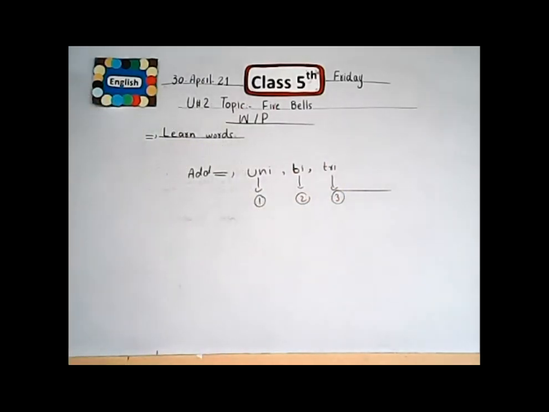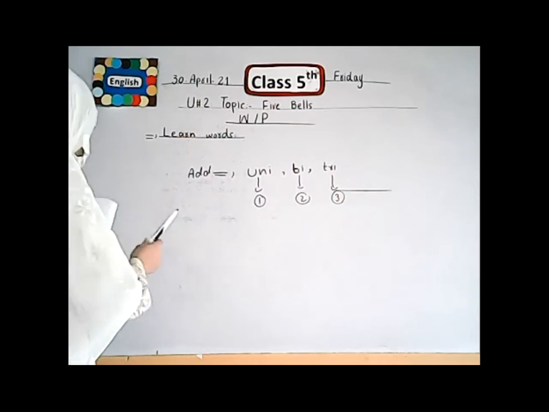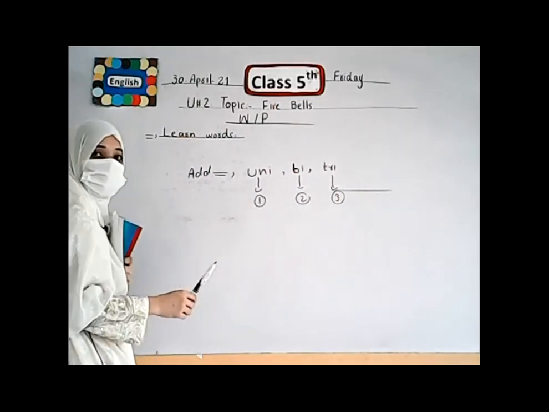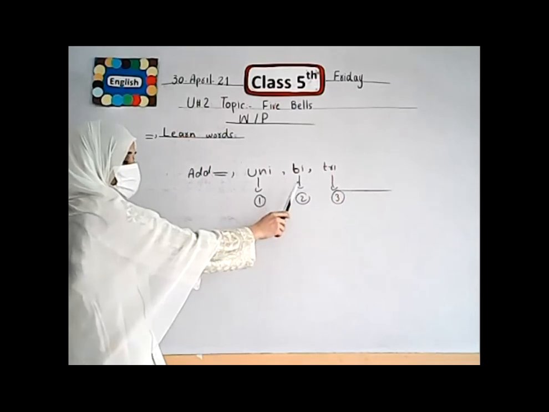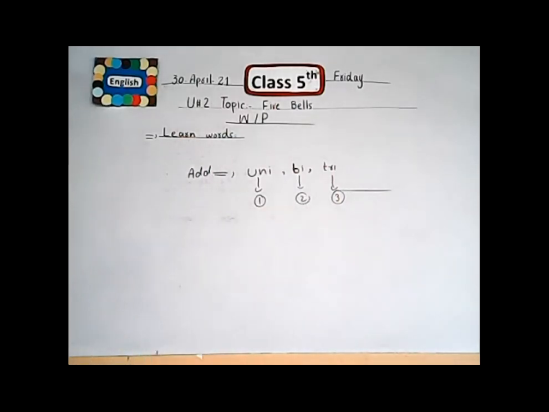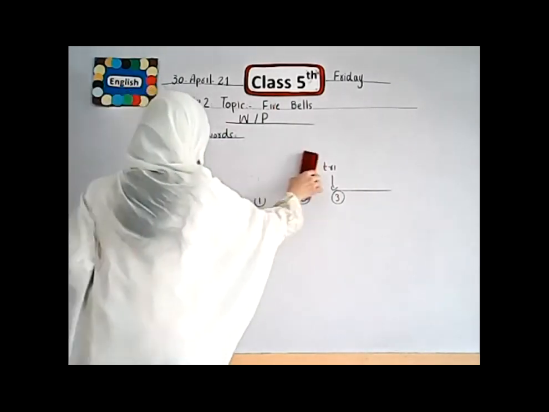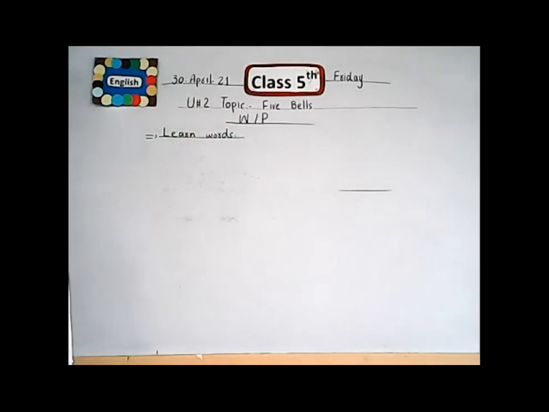In a sentence where we talk about one thing, we use uni, and in a sentence where we see two things, we use bi, and in a third sentence where we see three things, we use tri. I hope all of you understand. Now come to this and fill in the sentences.